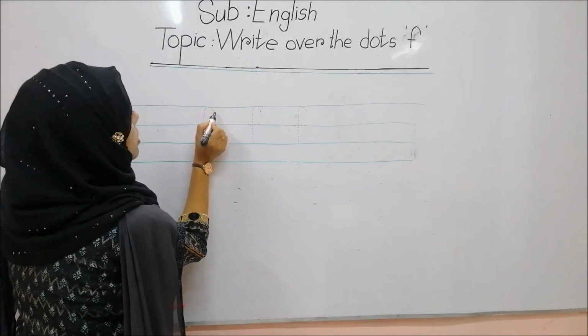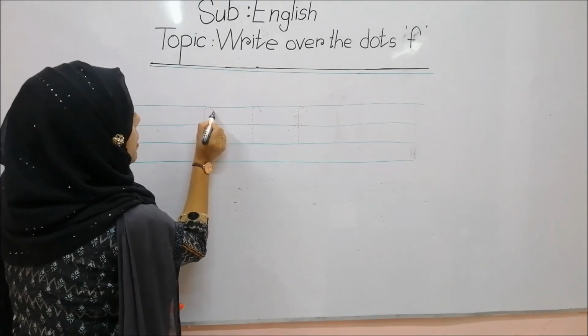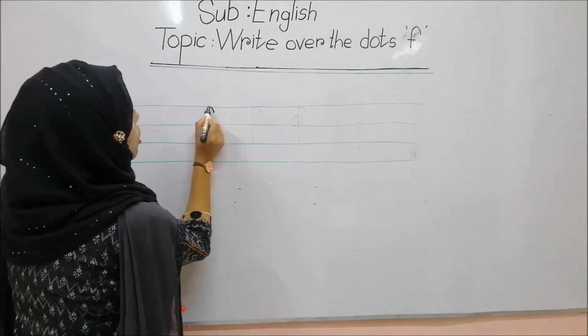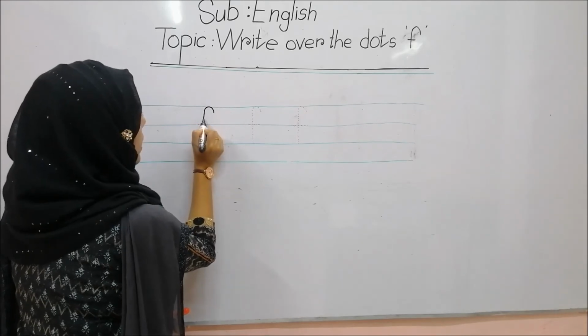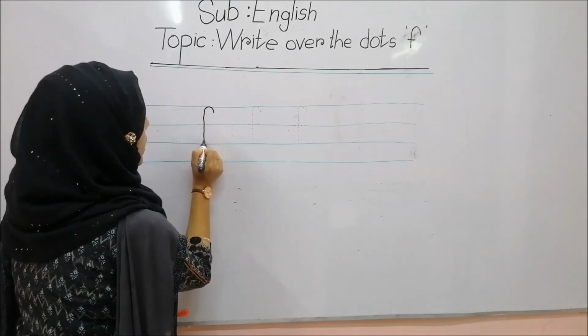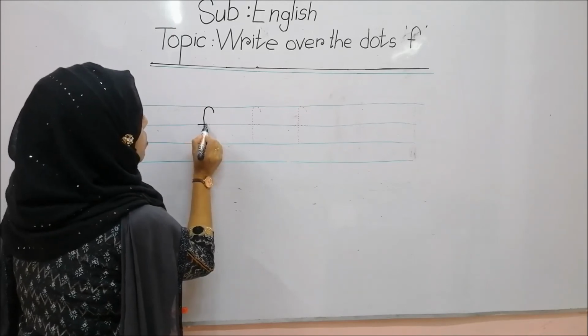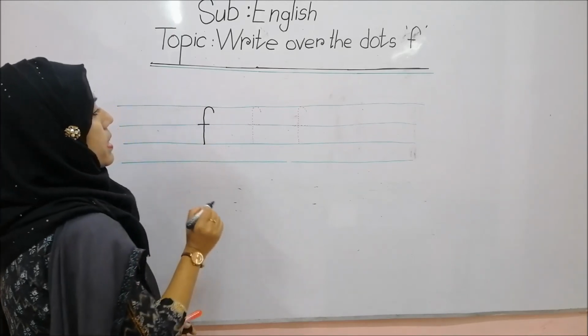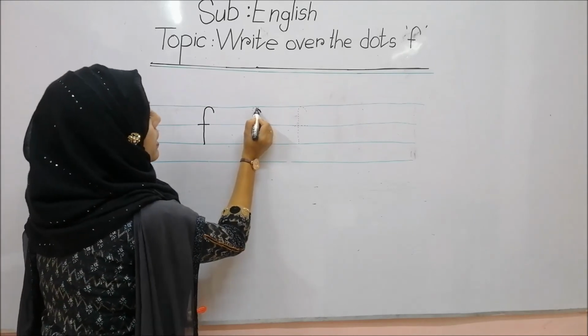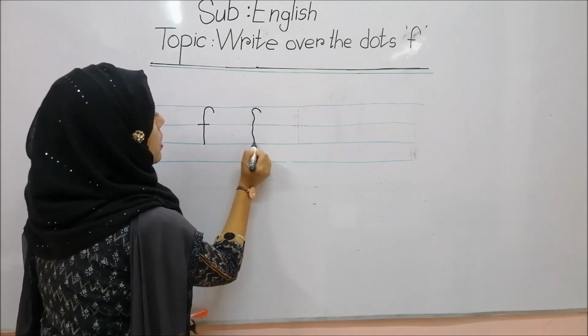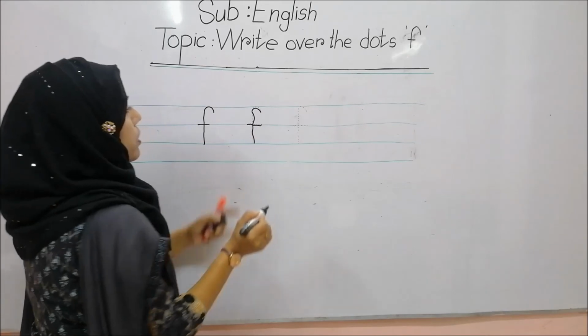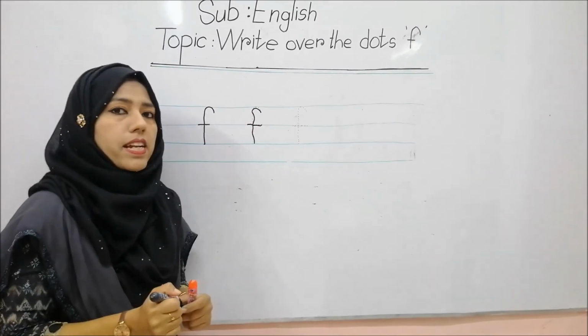So, how will I write? I will start from here, right? And I will go over the dots like this way, okay? Then, here, I will do the sleeping stick, right? Don't write like this way. If we write like this way, then is it correct?